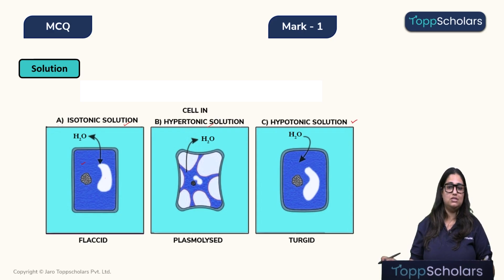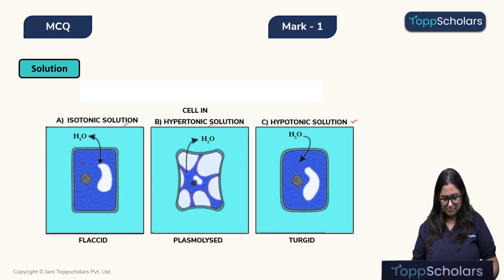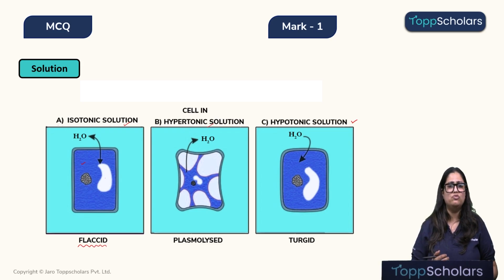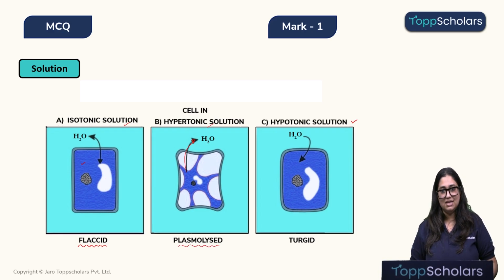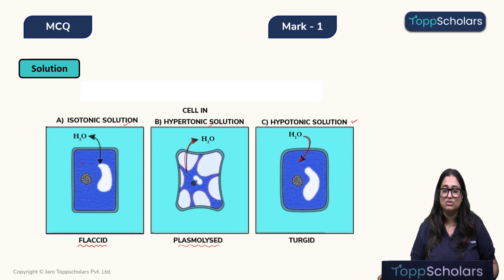a hypotonic solution. Okay. Now, when a cell is placed in an isotonic solution, children, the cell becomes flaccid because there is not much movement of water by osmosis, as the level of water in both the solution and in the cell is almost the same. However, in a hypertonic solution, children, because of osmosis, the water will exit the cell and the cell will be plasmolysed. Alright. In a hypotonic solution, children, because of osmosis, the water will enter the cell and the cell will become swollen or turgid.